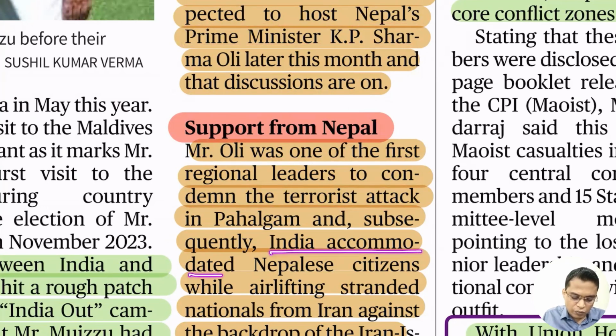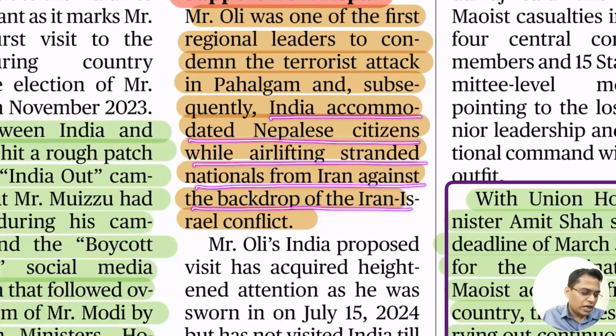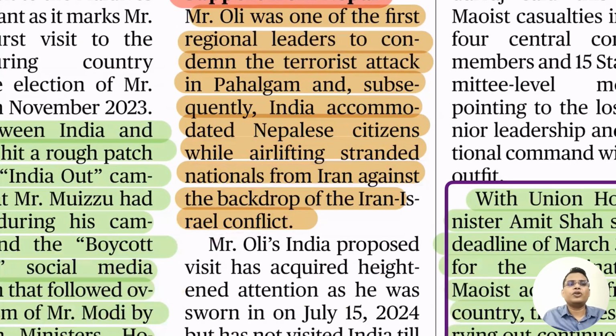India accommodated Nepalese citizens while airlifting Indian citizens from Iran, against the backdrop of the Iran-Israel conflict. So small steps like our rescue of the Nepalese citizens actually create a very good, strong bond among the countries.